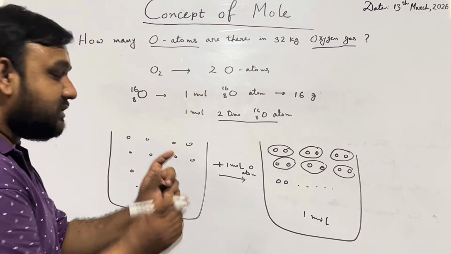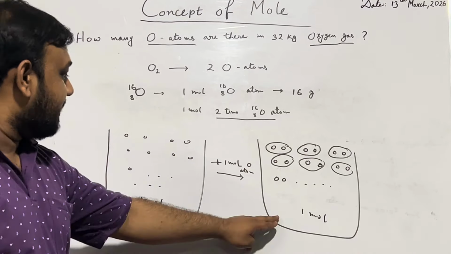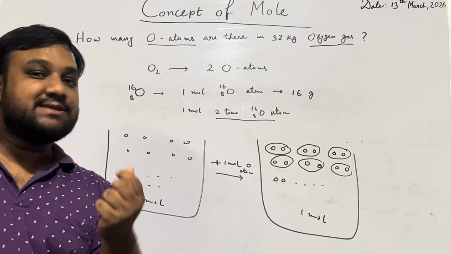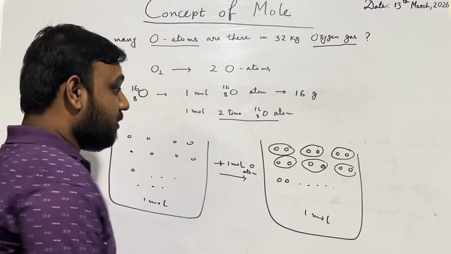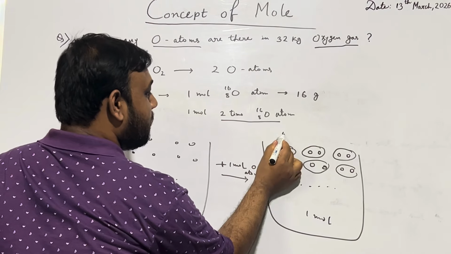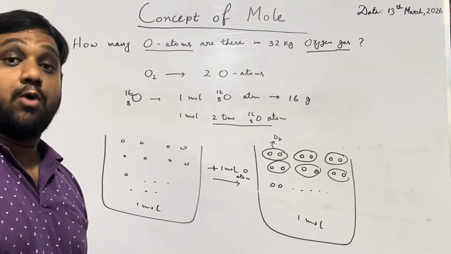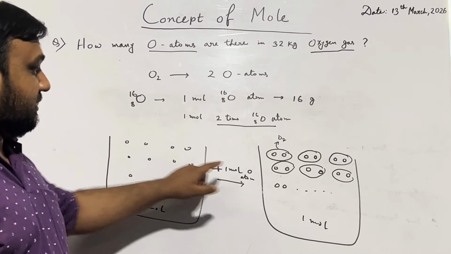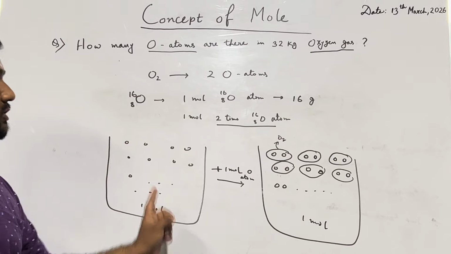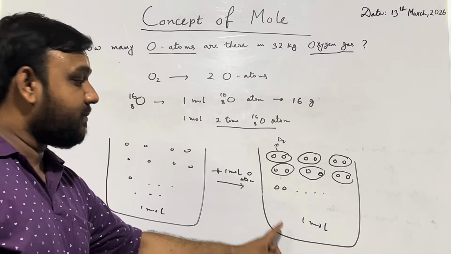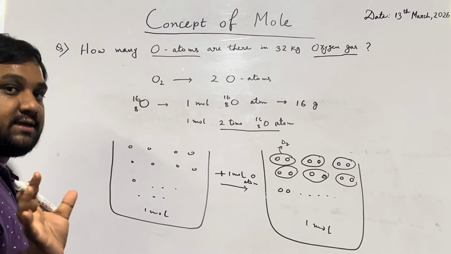But what we did, we just put 2 atoms together to make a capsule. So then it ultimately giving 1 mole, because 1 mole is a number. So 1 mole paired with another mole is giving basically 1 mole. So this pair we can think of O2, because 2 oxygen atoms are combined in a pair. This is O2 molecule. This is oxygen atoms. This is O2 molecule. So these are 2 different things. Like when we double it, number count is same, but the atoms are getting doubled. That is the visualization of this concept.